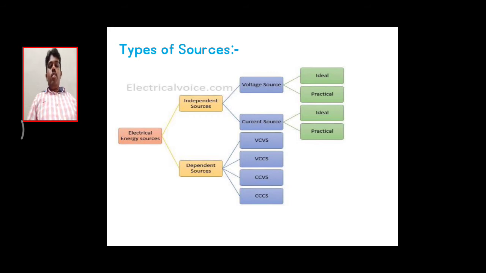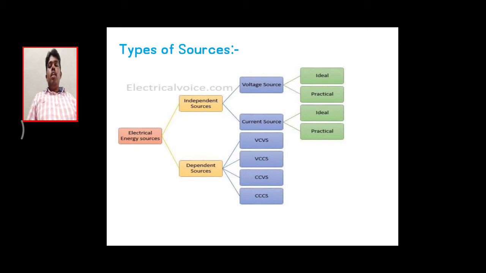In the earlier class, we discussed the fundamental concepts mentioned in the basic electrical engineering subject, and in that we already discussed the types of sources. Here again, I am going to rewind the types of sources. What do you mean by source? The source is an element which delivers the energy to the load continuously. These types of elements are called energy sources.